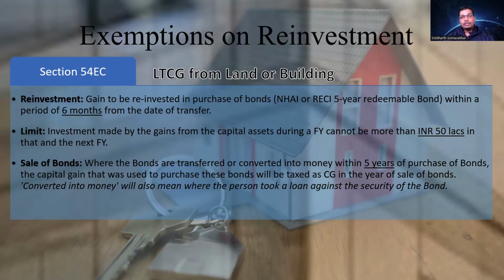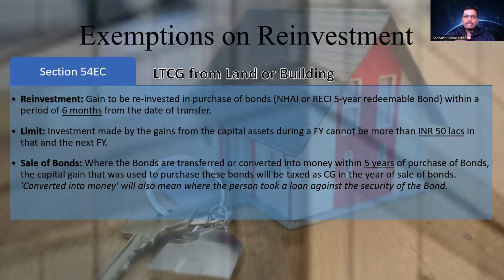Then what if you sell the bonds early? Early means what? Early means within 5 years. Where the bonds are transferred or converted into money within 5 years from the purchase of the bonds, then the capital gain. Now, this is different from section 54 and 54B, because the capital gain that was used to purchase these bonds will be taxed as capital gain in the year of sale of bonds.